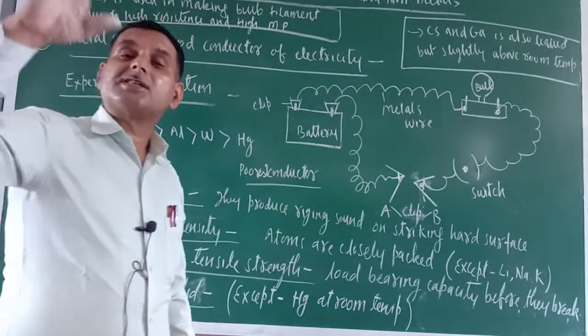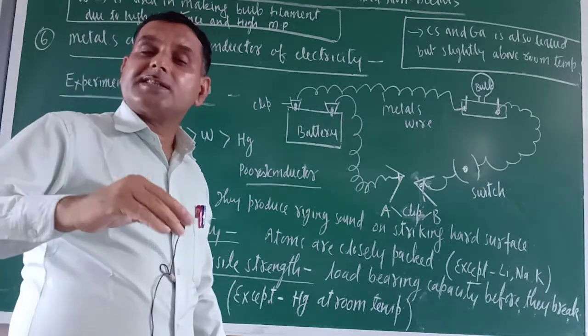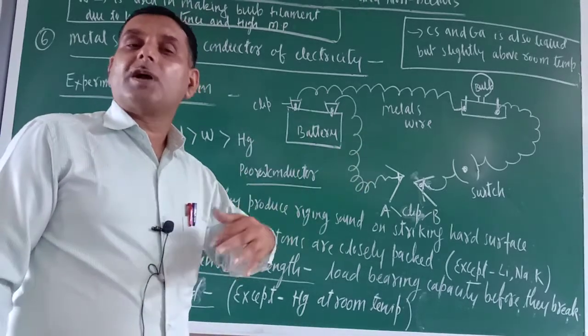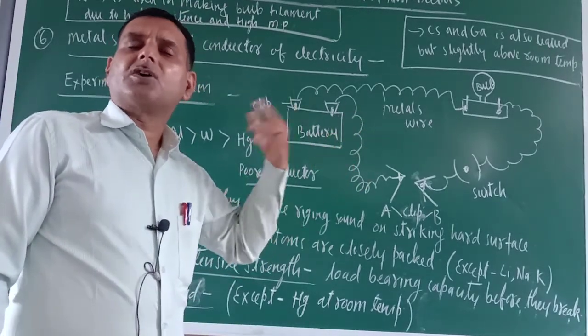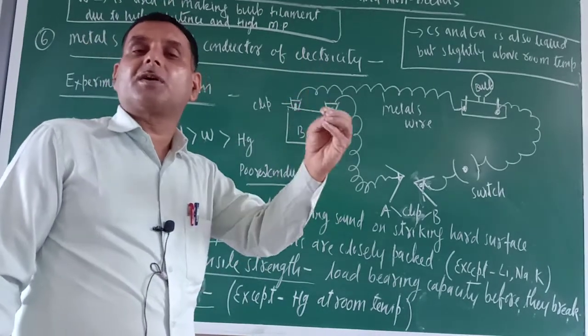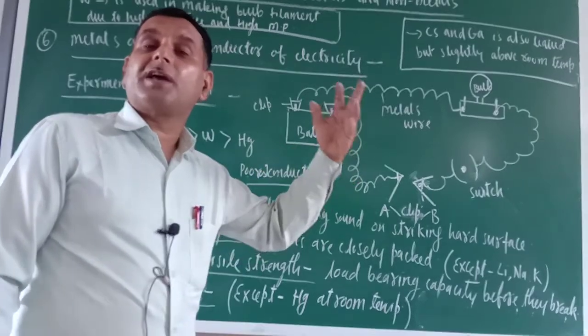So acids and bases have free OH negative ions, and acids have free H positive ions. So H positive and OH negative are salts. Salts have free positive and negative ions. They conduct electricity because of free ions. Metals conduct electricity through free electrons.